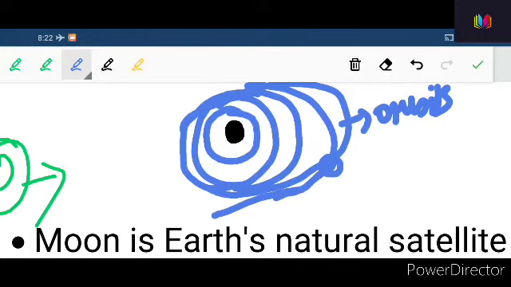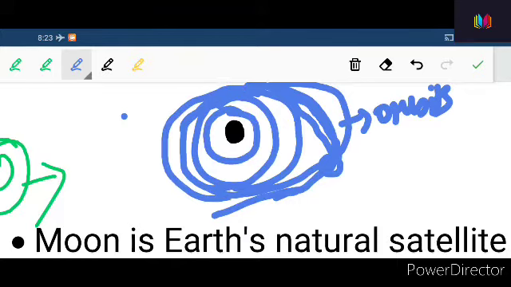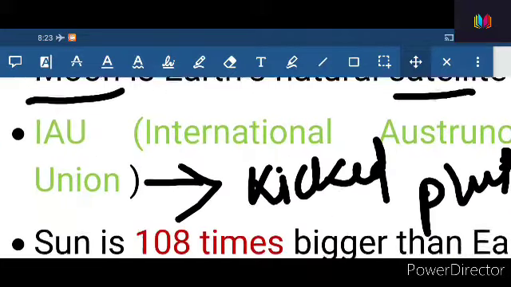And they entered into the orbit of Neptune, and this Pluto again exited through this orbit of Neptune, and that is why the International Astronomical Union kicked Pluto out from the list of planets.